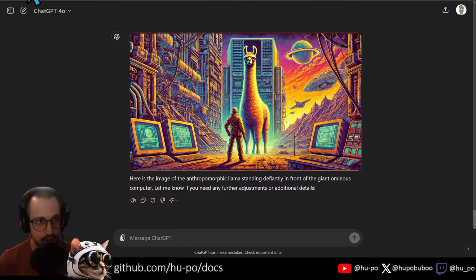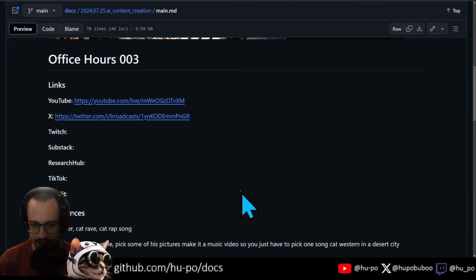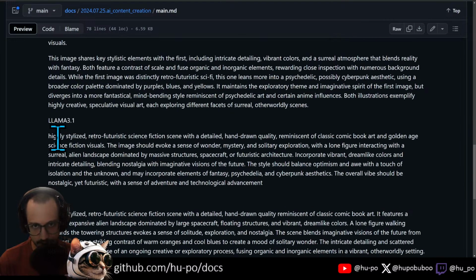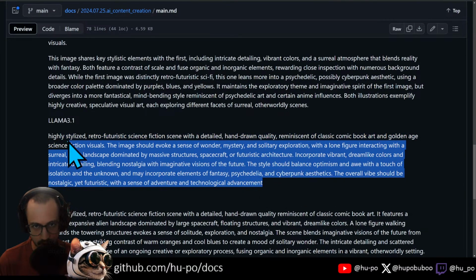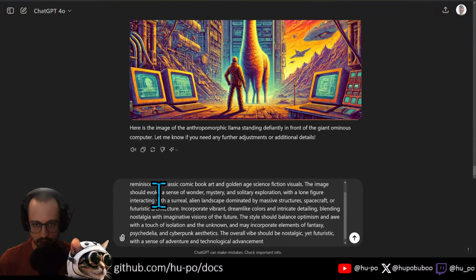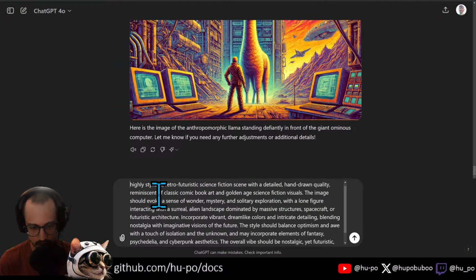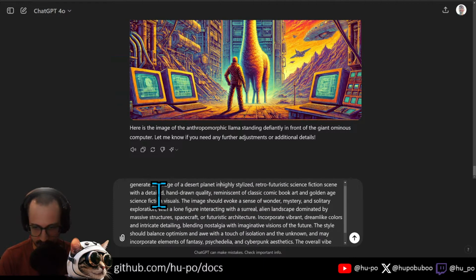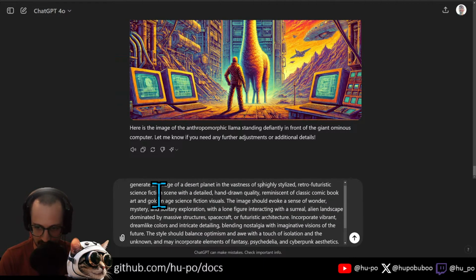Why don't we generate an alien landscape just for the entering and title shot. Generate an image of a desert planet in the vastness of space. Highly stylized, blah, blah, blah, evoke a sense of wonder, lone figure. Let's get rid of the lone figure.